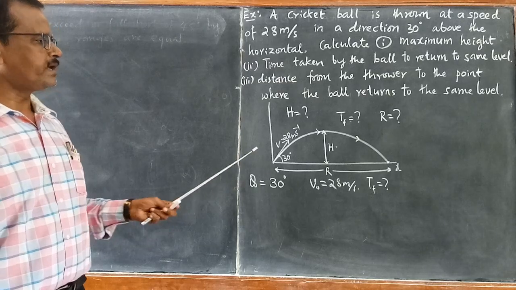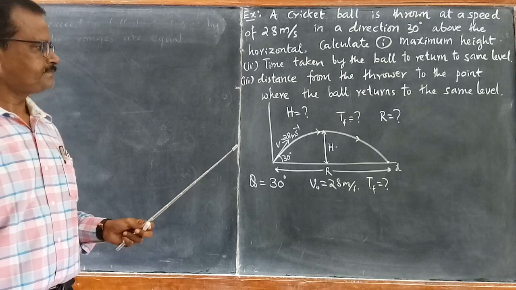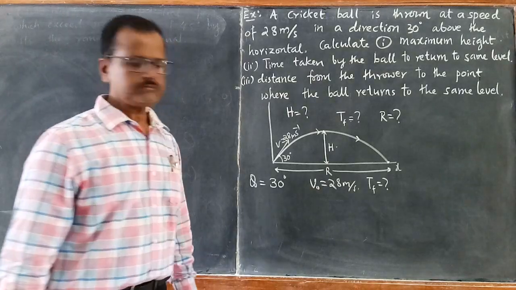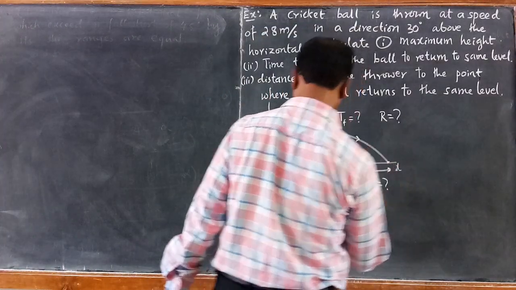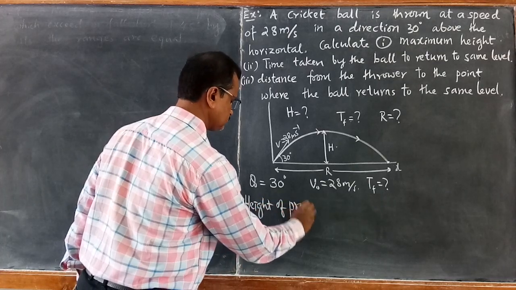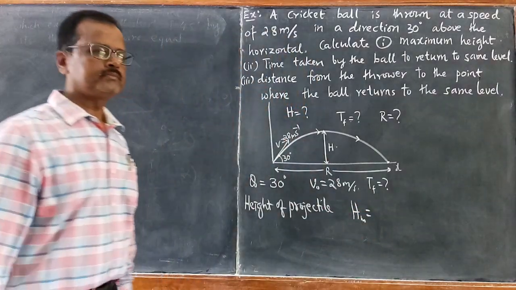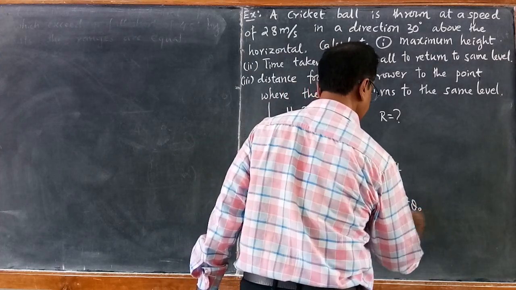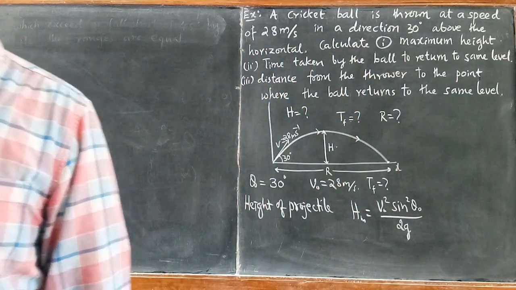So directly let us apply the formula that we have derived. The height reached by the projectile, the maximum height HM, is V naught square sin square theta naught by 2g.